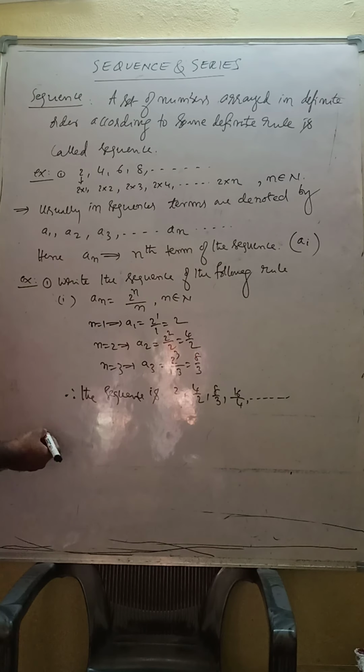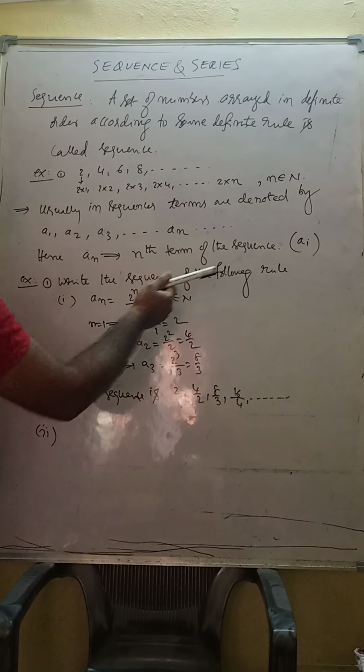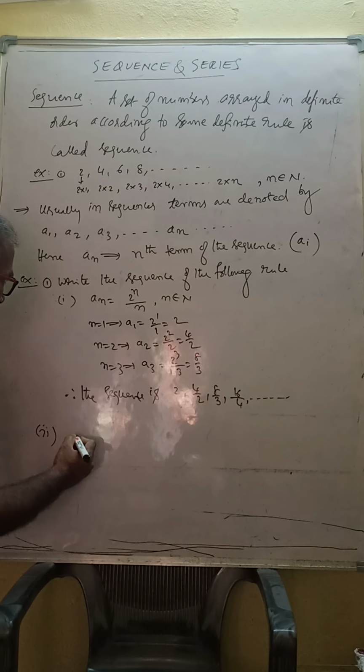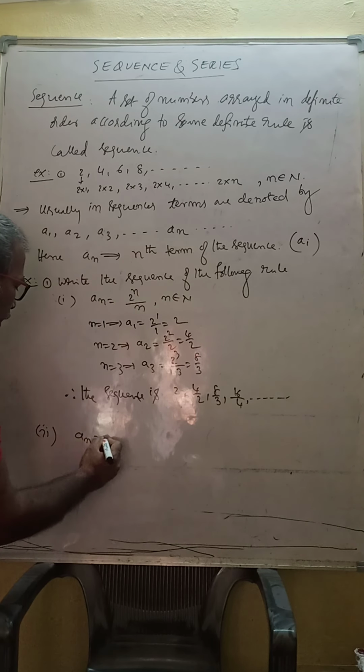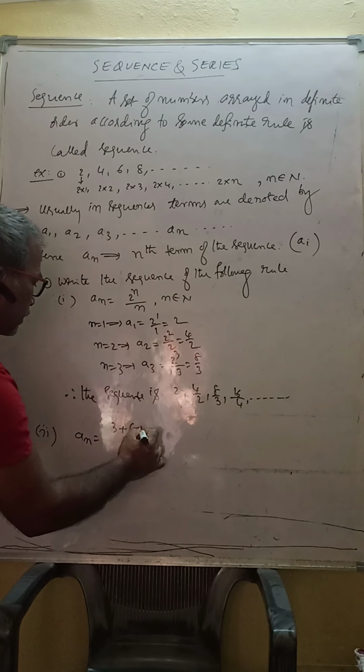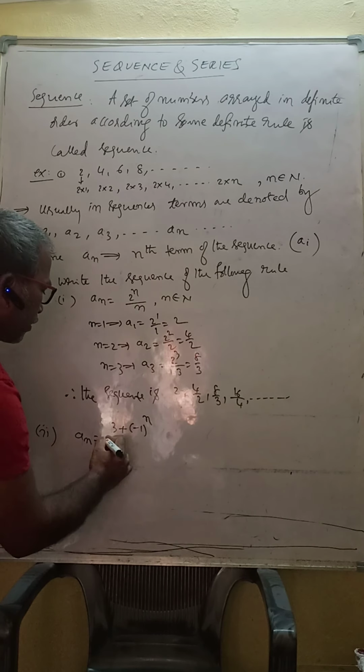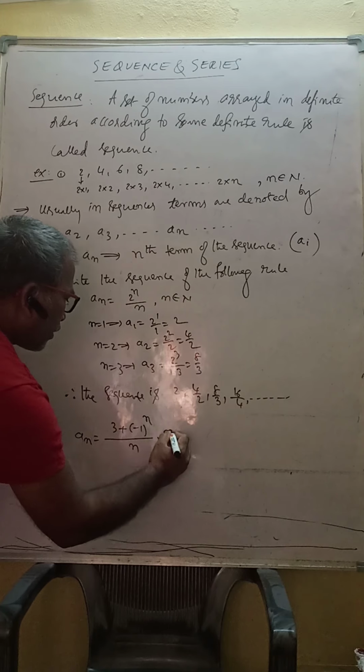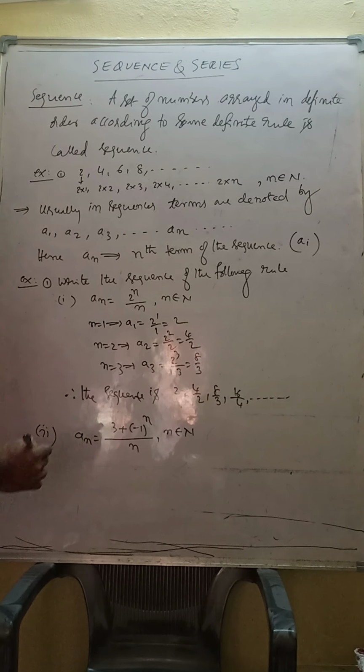Second one, you can try it. I will give a second problem here. Same, write the sequence of the following rule. The rule is a_n equals 3 plus (-1)^n by n, where n belongs to N.